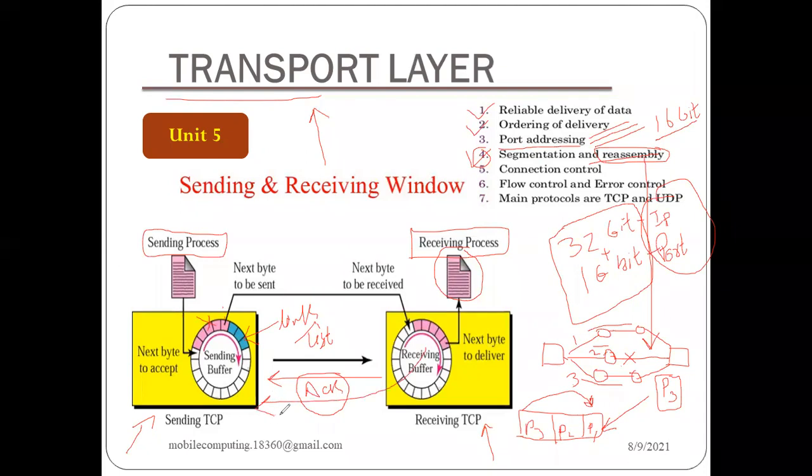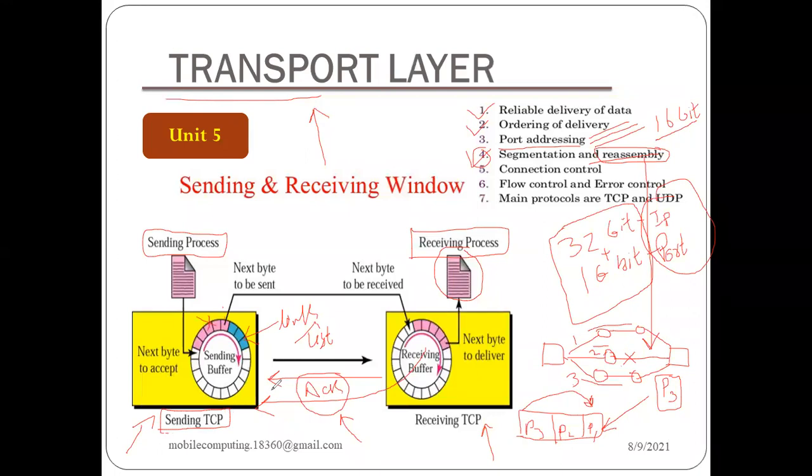If the acknowledgement is received within a time period, then it will move to the next buffer, right? And this sequence will continue. But what if it could not meet the time and there is a timeout, and the acknowledgement could not reach due to some kind of attenuation or noise? This acknowledgement might have been lost in between. So the sender is basically waiting for this acknowledgement over here.